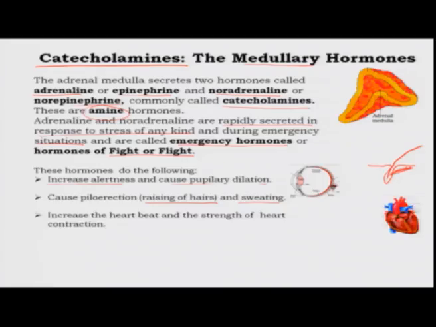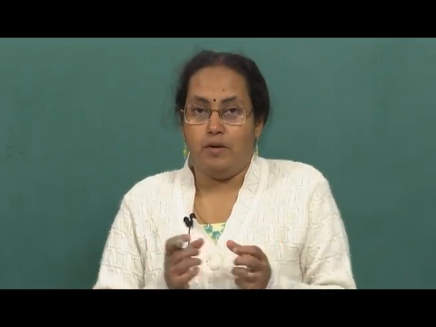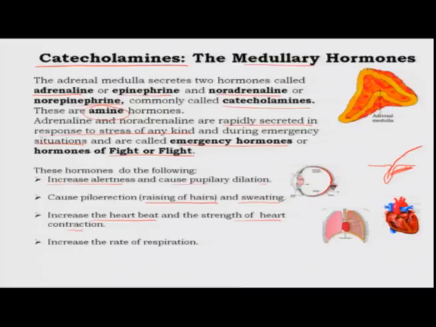The other thing that happens is the increase in heartbeat and the strength of the heart contraction. This happens because you want to fight or you want to run away. For that you need a lot of oxygen, and oxygen comes from the blood circulation. So, if your heart pumps faster, it is going to supply more blood to your muscles. As a result, you are going to be able to run away or fight better. Similarly, there is an increase in the rate of respiration. Obviously, you need to breathe in faster, so that you get more oxygen faster to your muscles, right. Therefore, the rate of respiration increases.